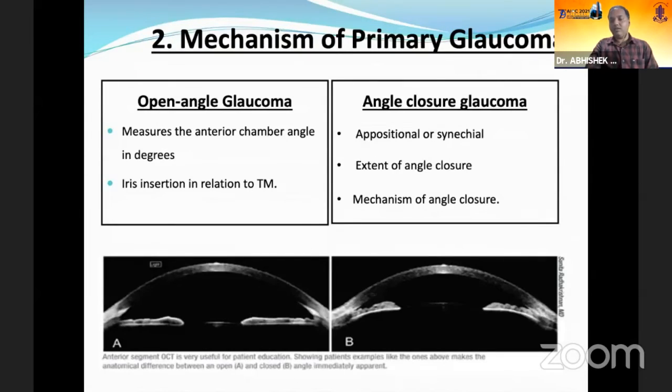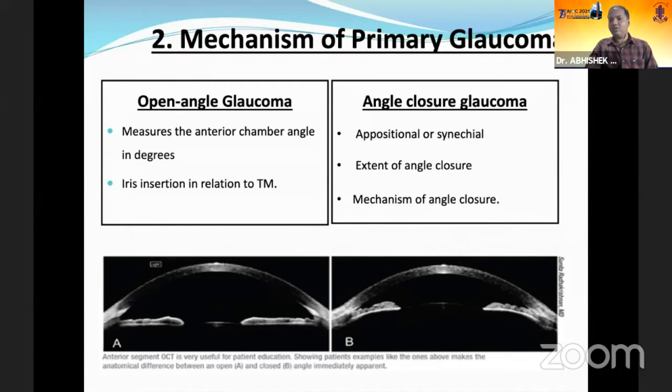Now, what is the mechanism? It also helps to understand the mechanism of glaucoma, primary as well as secondary. In primary glaucoma, in open angle glaucoma cases, it can measure the anterior chamber angle in degrees, as well as show the iris insertion related to the trabecular meshwork.